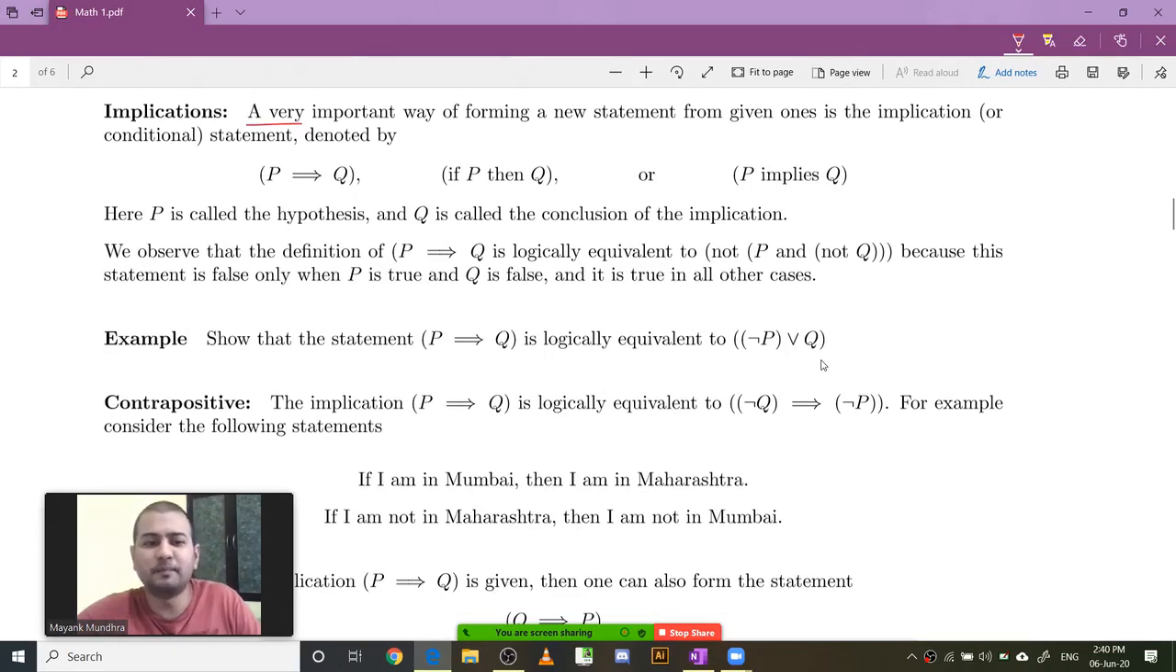Next is implications. An important way of forming a new statement from given ones is implication, or the conditional statement, that is P implies Q, or if P then Q. You can write it in this format or you can call it in this format. All these are valid ways to write an implication. We call P the hypothesis and Q the conclusion.